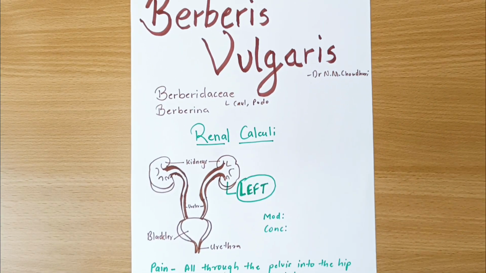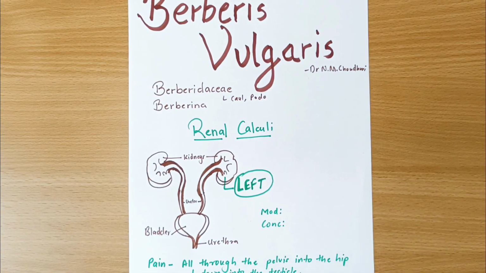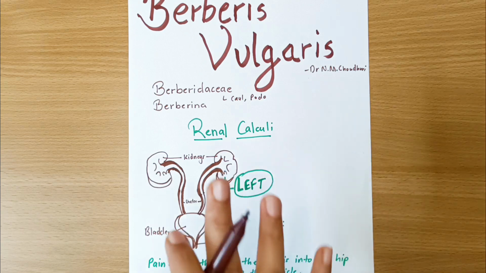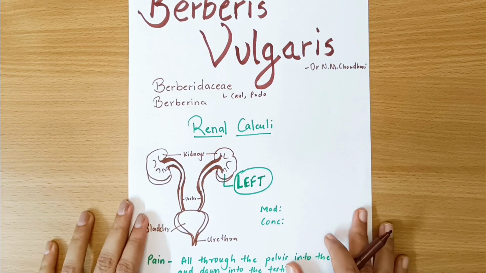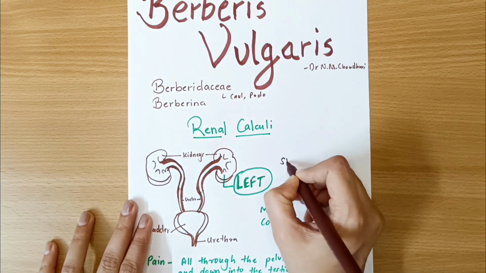the kidneys, especially on the left side of the kidney. And what does it cause? Acting on the kidneys, it causes renal calculi, as you can see. So this renal calculi is there in the left side of the kidneys especially, and it causes a lot of pain, which is again stitching, cutting type of pain.